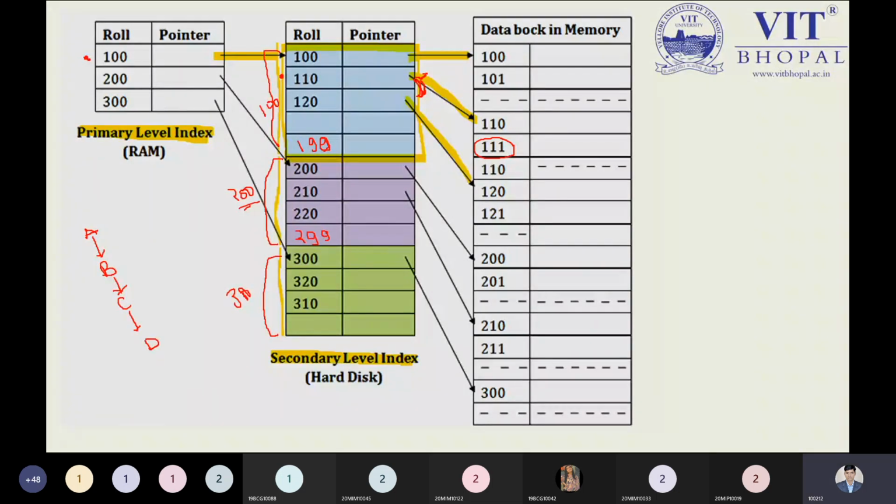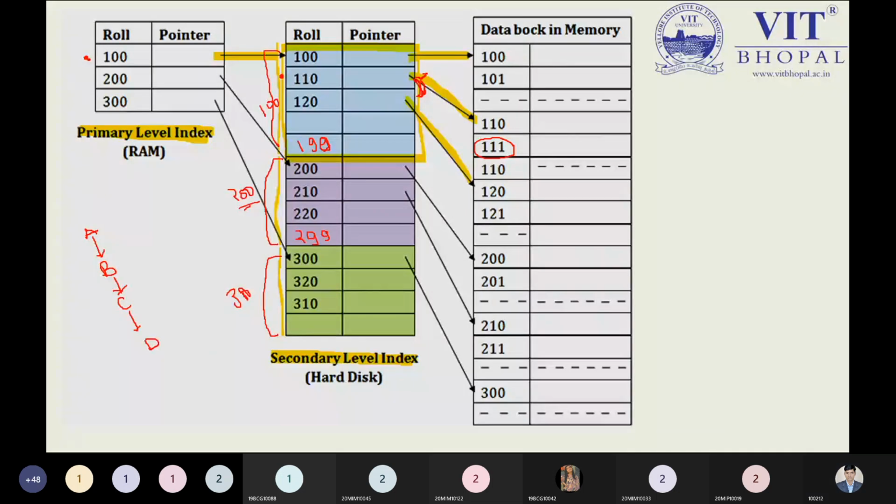So what it is doing in this example: if you want to find the record of roll number 111, it will search for the highest entry which is smaller than or equal to 111. So in the first level of indexing, it will go to 100 at this level. This is the first point you are required to keep in mind.